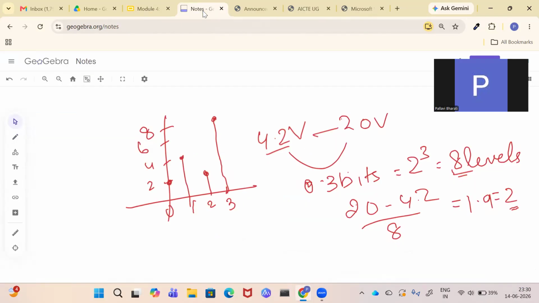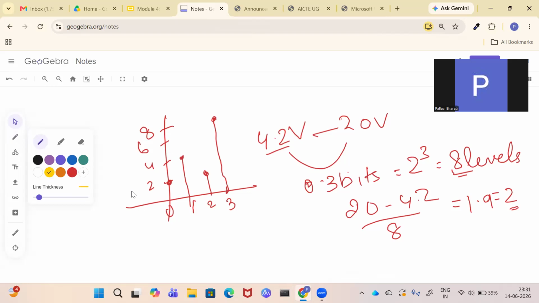So I will assign this level, say 2, the code 010.